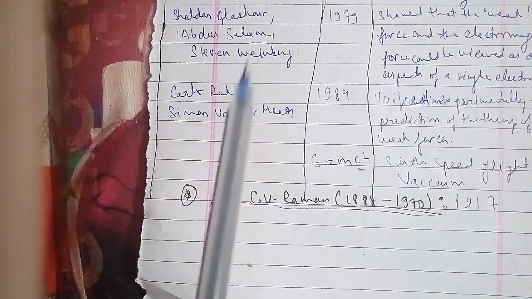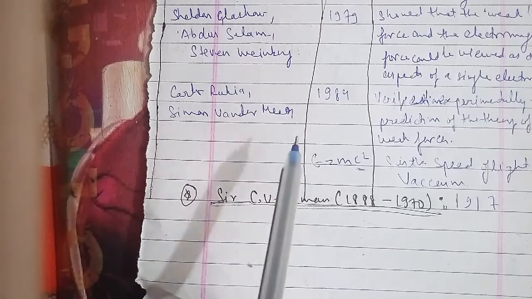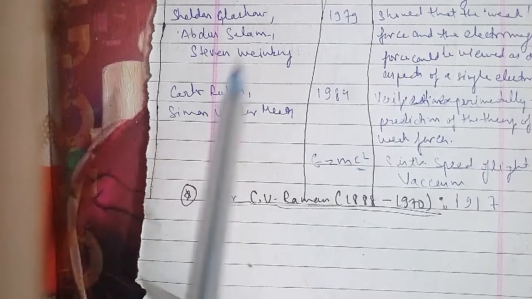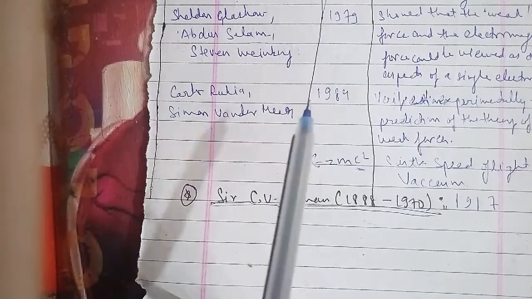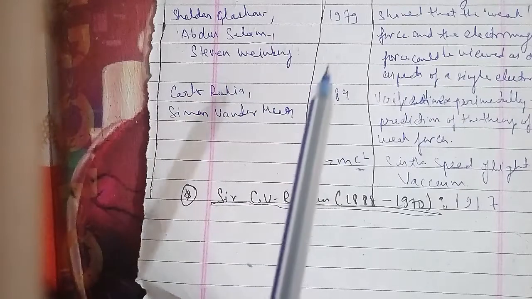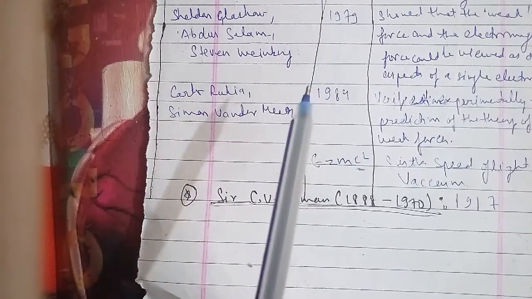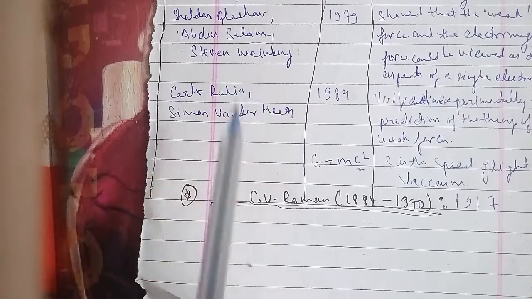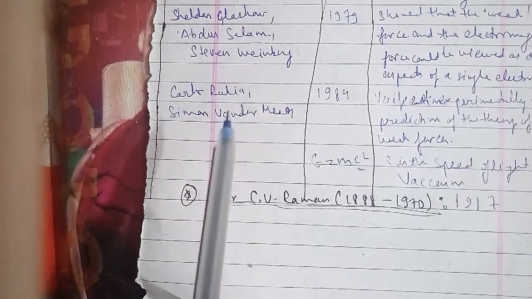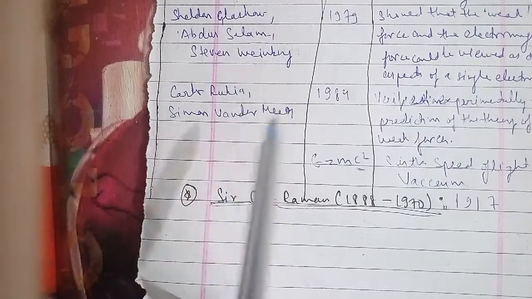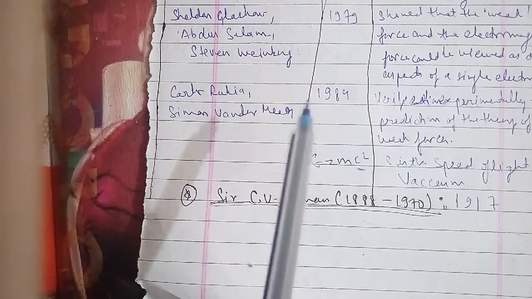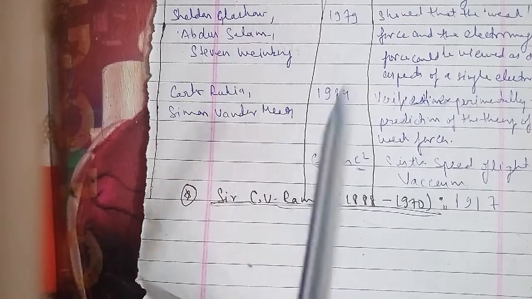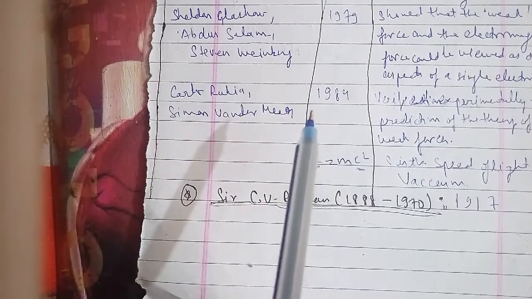Indeed, using the conservation laws of energy and momentum for beta decay, Wolfgang Pauli, from 1900 to 1958, correctly predicted in 1931 the existence of a new particle, now called the neutrino, emitted in beta decay along with the electron.